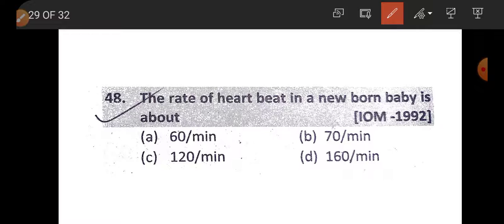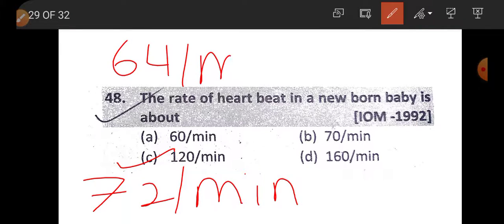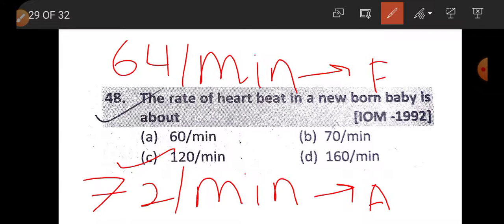Question number 48. The rate of heartbeat in newborn baby is 120 per minute. In adult is 72 per minute. In frog is 64 per minute.